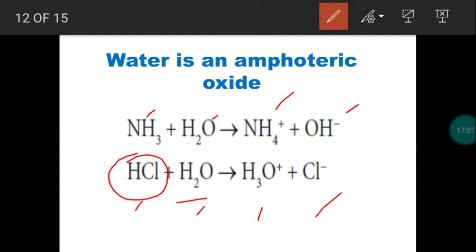So in the second reaction, the role of water is a base. It gains H plus from hydrochloric acid. So this is an example of base. So water is an example of an amphoteric oxide: in some reactions it provides H plus ion, so it acts as an acid. In some reactions it gains H plus, so it acts as a base.